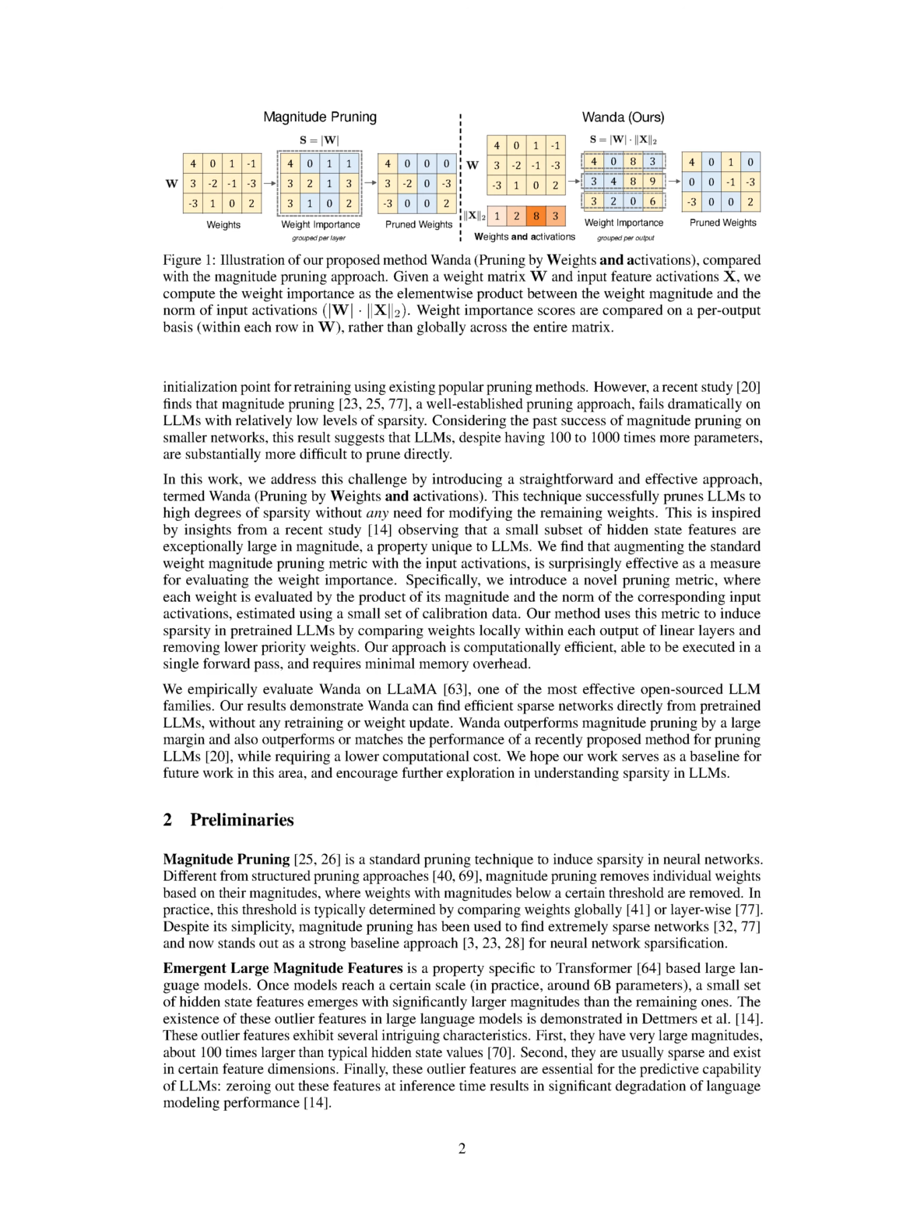We discovered that the standard weight magnitude pruning metric could be enhanced by input activations, providing a surprisingly effective means of evaluating weight importance. Specifically, we've devised a novel pruning metric. In this metric, each weight's value is determined by the product of its magnitude and the norm of the corresponding input activations. We estimate this using a small dataset for calibration.